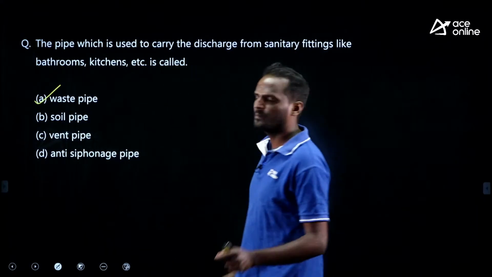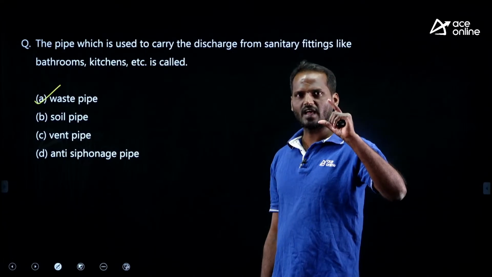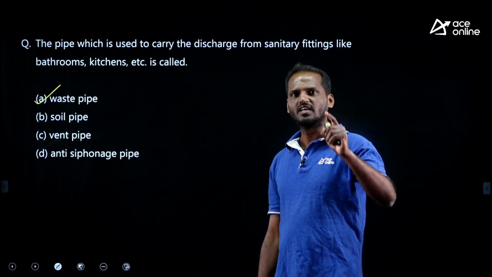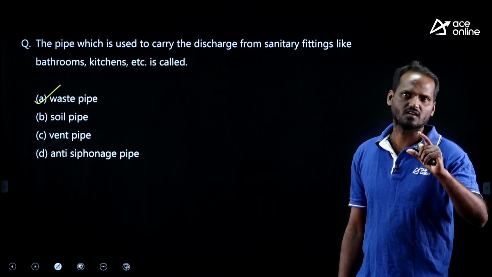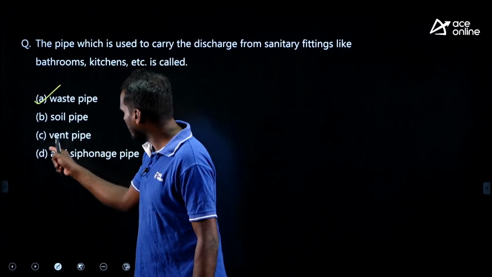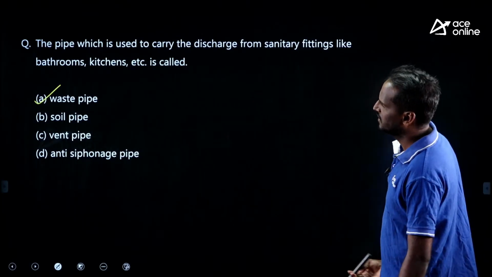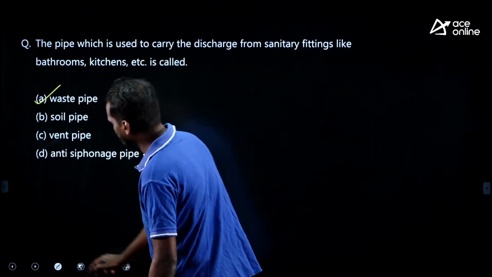Anti-siphonage pipe. This pipe is used to preserve water seal. Once we have traps, right, water traps, in the traps the liquid depth is there as a water seal. To preserve the water seal depth, we use this anti-siphonage pipe, right. Here the option A is correct, right, waste pipe.